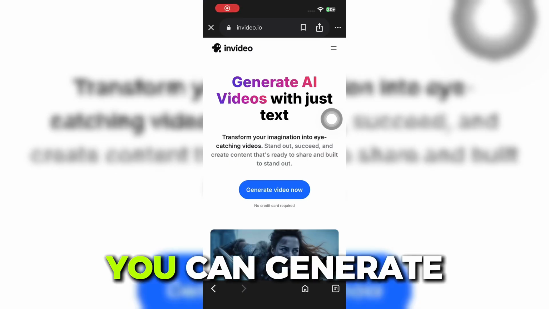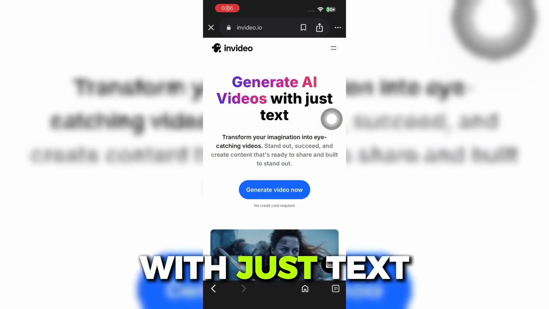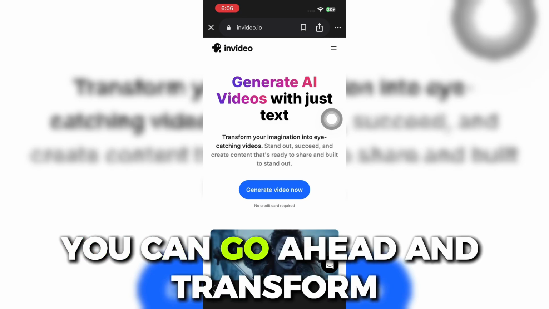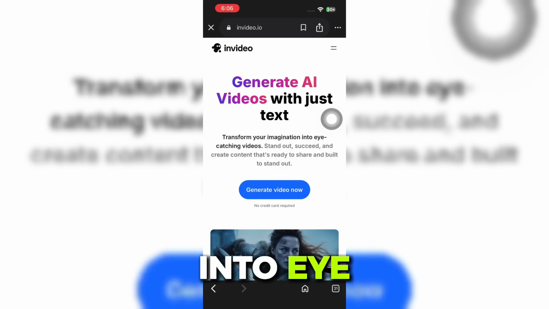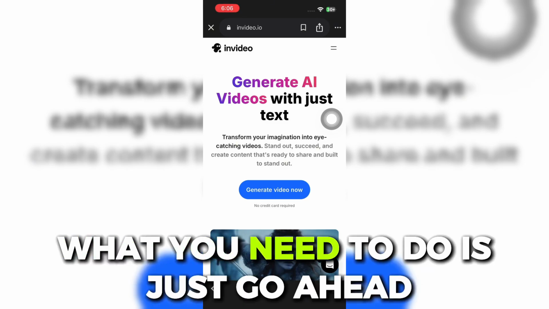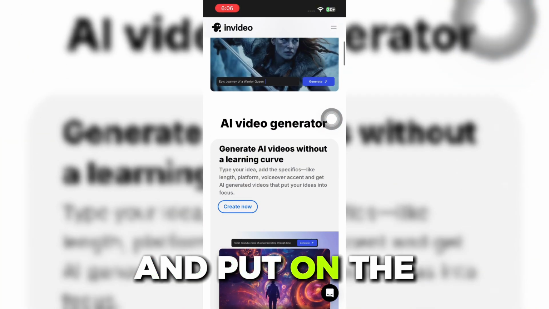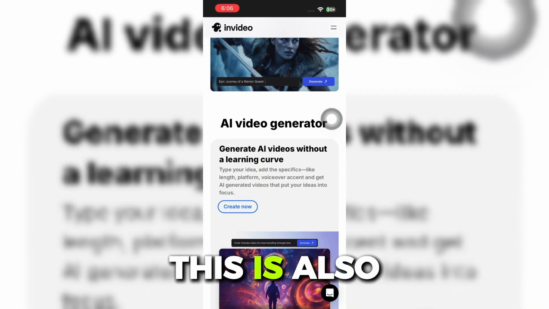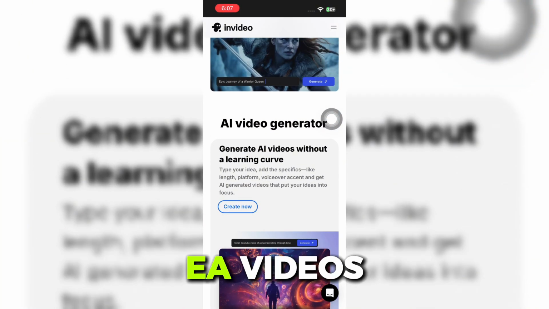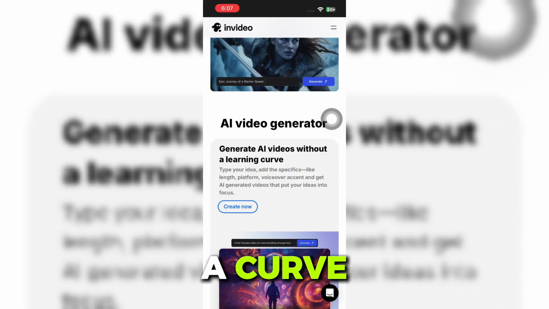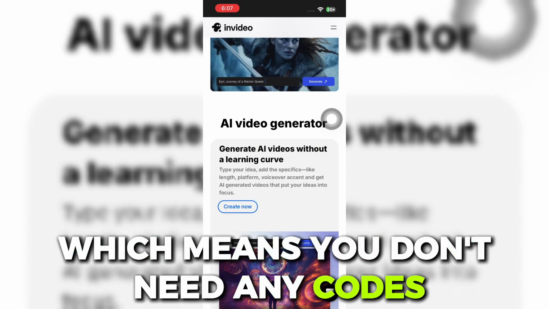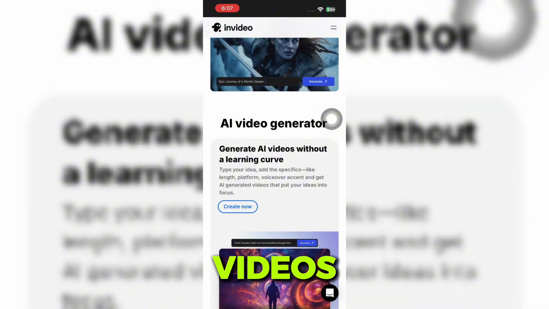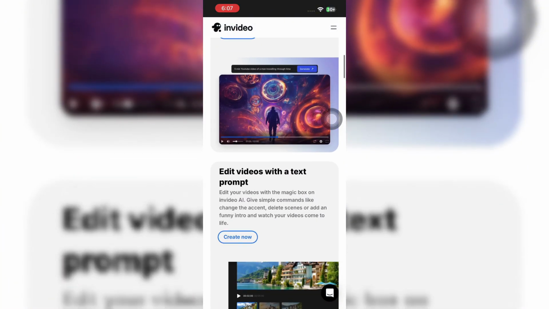While InVideo can generate AI videos with just text. In here, you can transform your imagination into eye-catching videos. What you need to do is just put in the prompts that you want. This can also generate AI videos without a learning curve, which means you don't need any code for you to be able to create AI videos that bring your imagination to life.